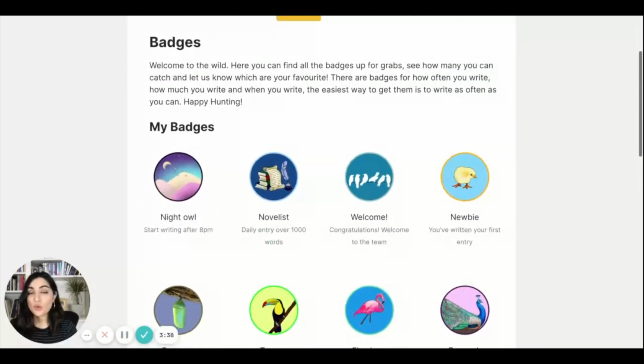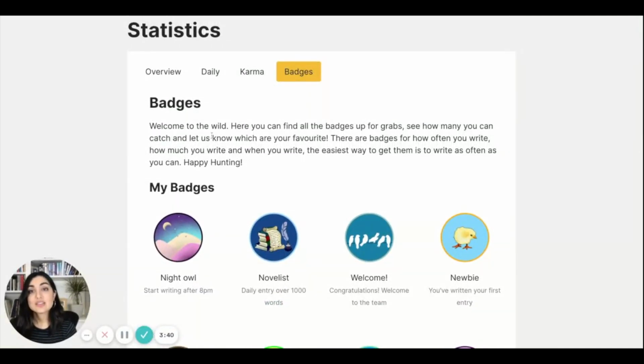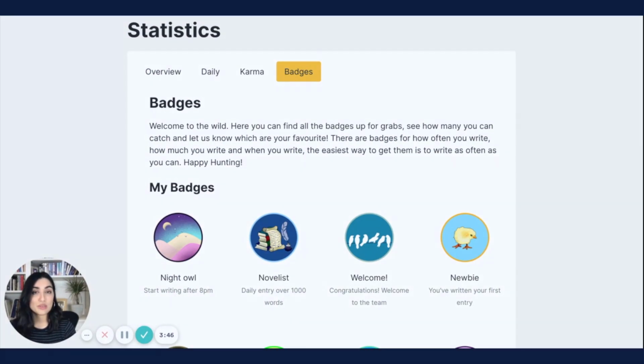We're also always looking to expand our badge ideas. So if you guys have any ideas about what sort of badges you'd love to write for, then just let us know, and we can potentially build them into the site.